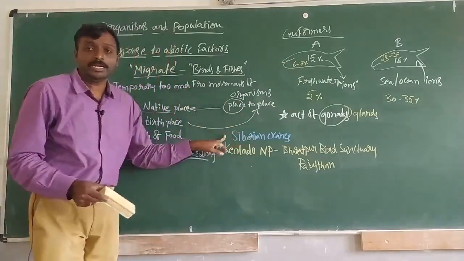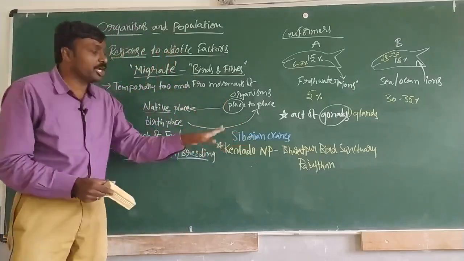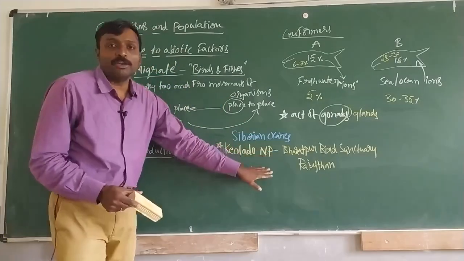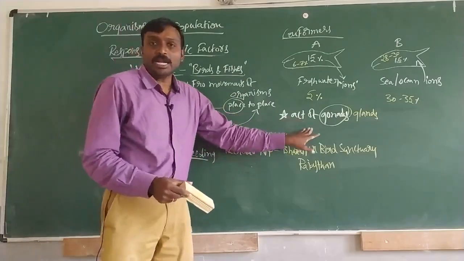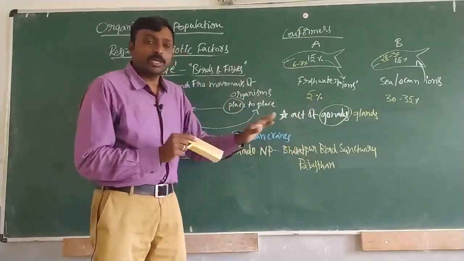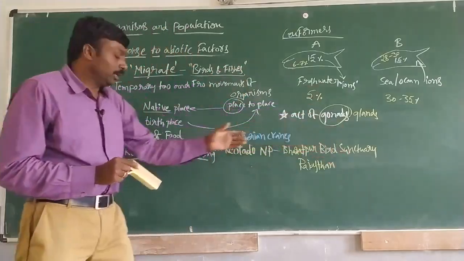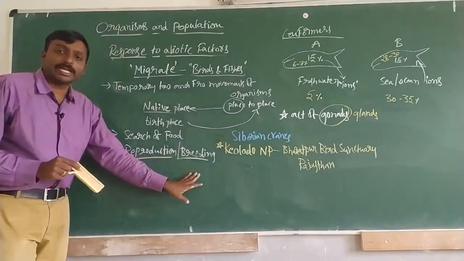These Siberian cranes will be migrating from Russia all the way to India, where the temperatures and light conditions are very good. So here they can perform their reproduction or breeding activities.